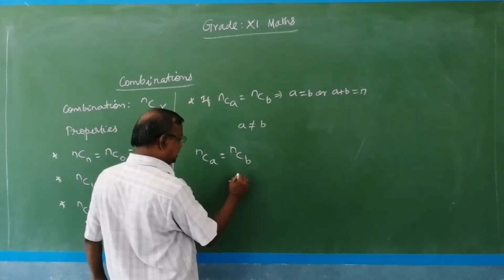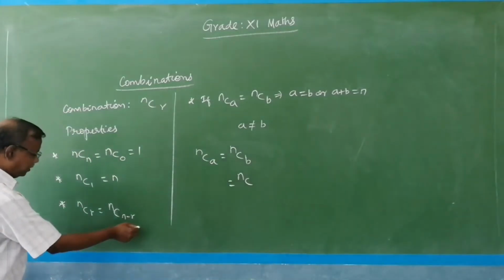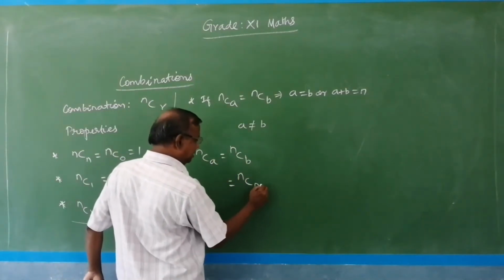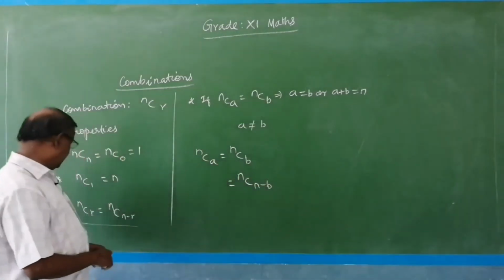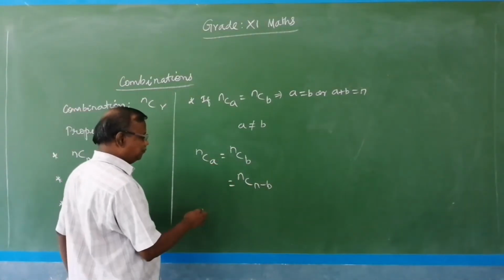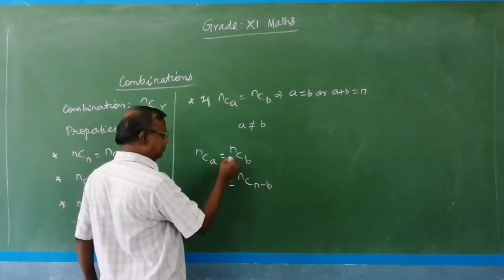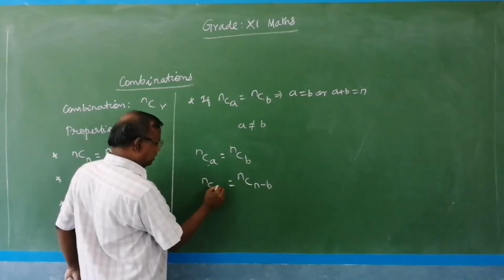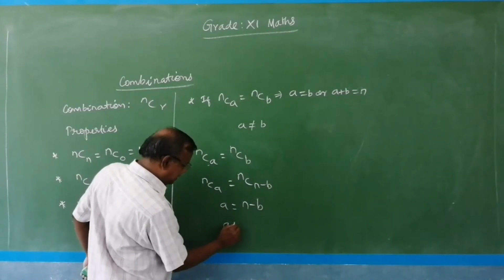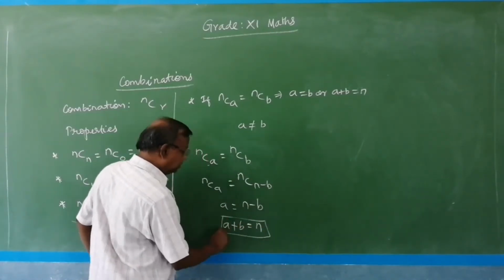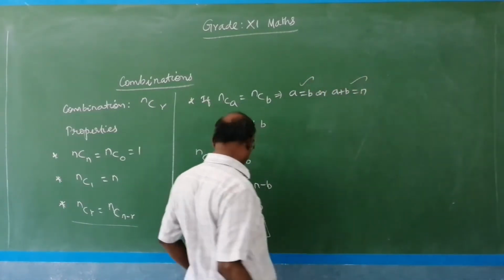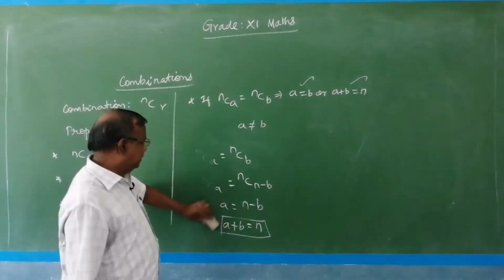But we can write this according to the property NCR equal to NCN minus R. So NCB equal to NCN minus B. So in this case, A equal to N minus B. So bring the B here, that is A plus B equal to N. So if NCA equal to NCB, either A equal to B or A plus B equal to N. So this is the proof here.